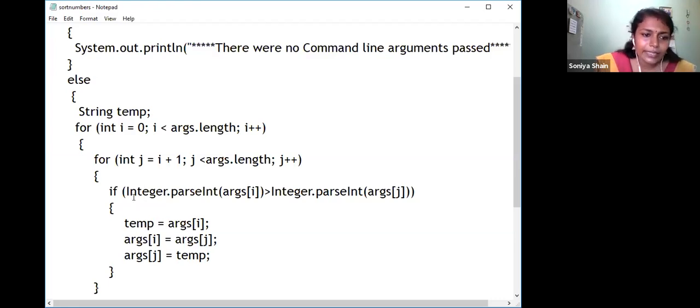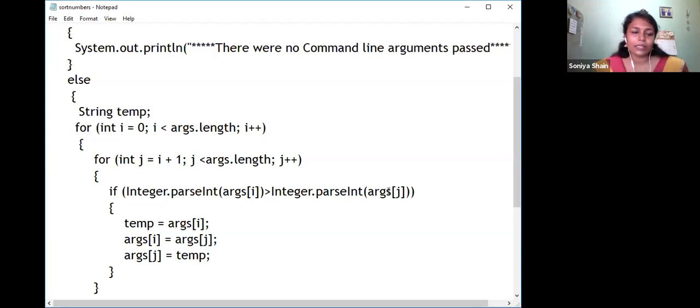So here I just changed this. While comparing, I checked whether the comparison is done as an integer. So what I have done here: Integer.parseInt(args[i]) is greater than Integer.parseInt(args[k]). So we have to check whether the first number is greater than the second number. Like that it is comparing, and the sorting process works.